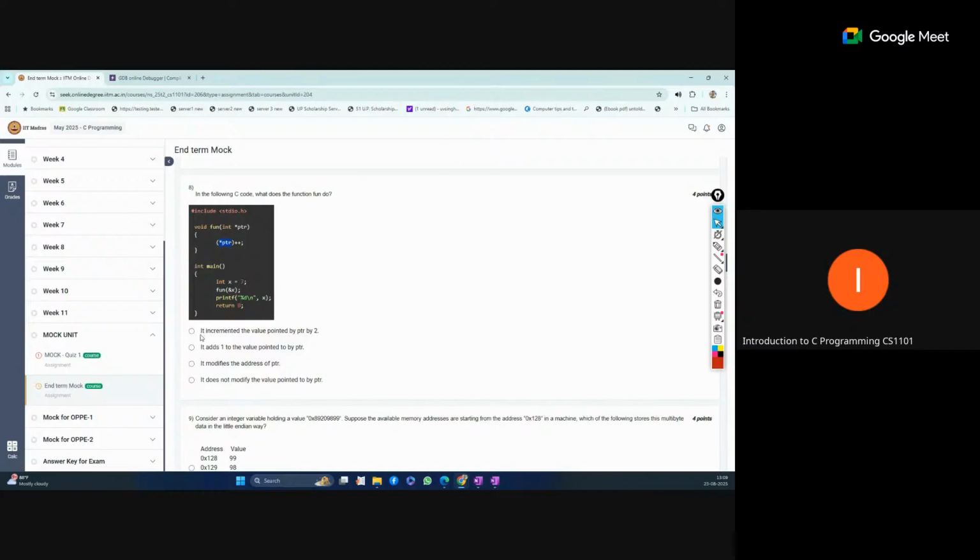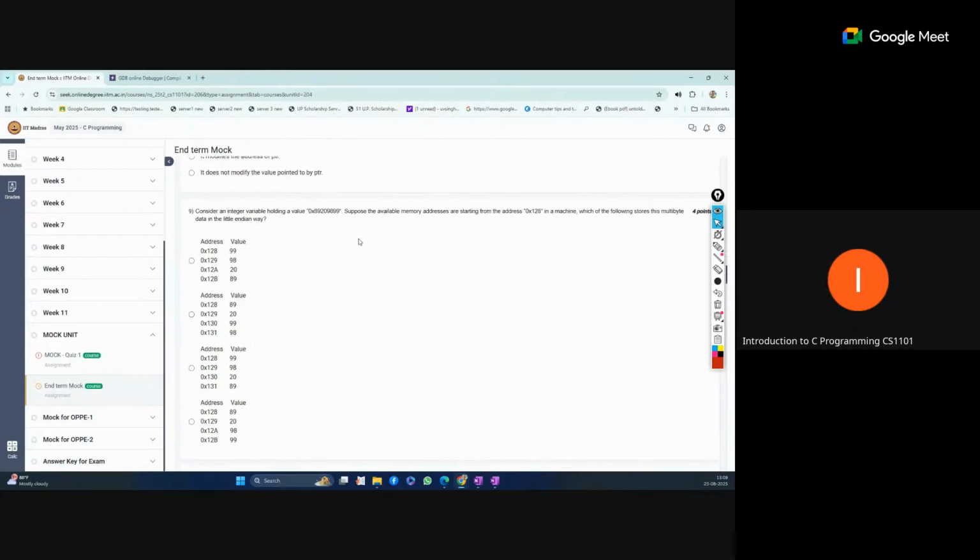Does it increment the value pointed to by ptr by 2? This is not correct because this is just a single increment. It adds 1 to the value pointed to by ptr, so this is fine. It does not modify the address of ptr, so the option about modifying the address is incorrect. So option B is correct, since it only adds one. You can see this is related to your endianness problem.